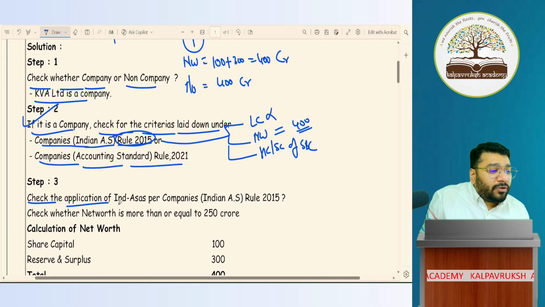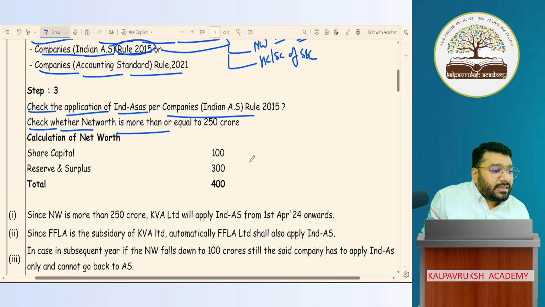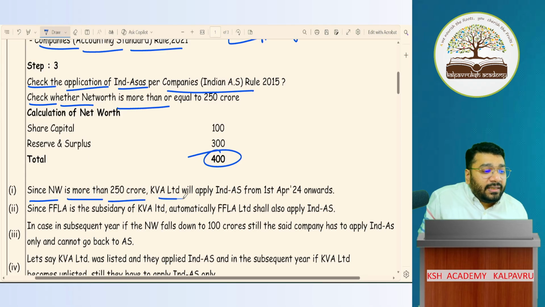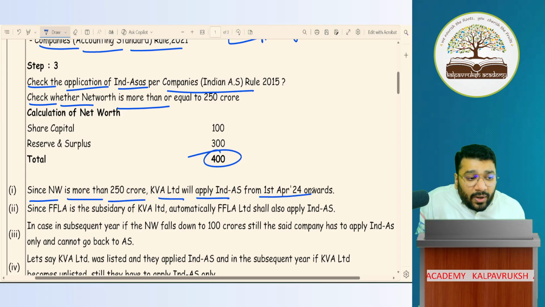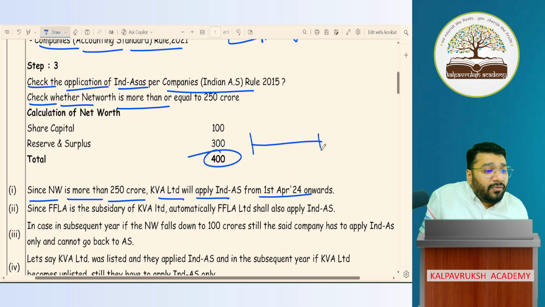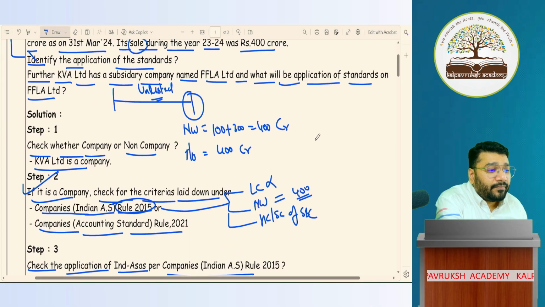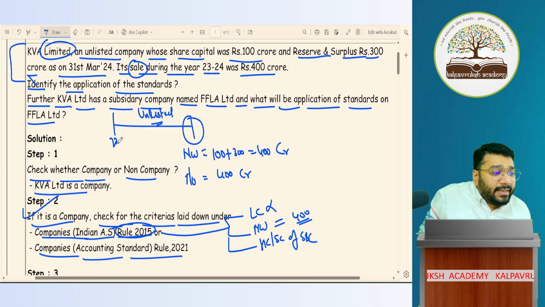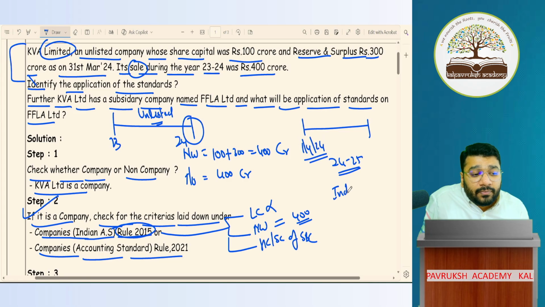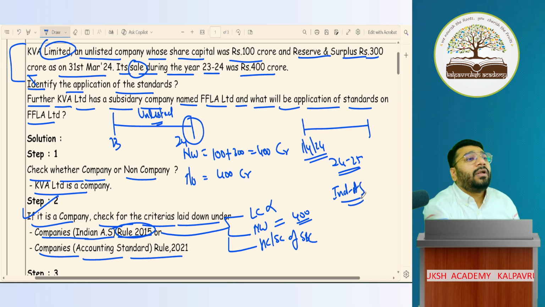Step 3. Check the application of Ind AS as per rule. Check whether net worth is more than or equal to 250 crores. So here it is more than 250 crores. Since net worth is more than 250 crores, KVA Limited will apply Ind AS from 1 April 24, current year onwards. So they have all the information about the previous year. This is about the previous year 23-24, 31st March 24. Current year begins with 1/4/24. So in financial year 24-25, what will they follow? Ind AS they will follow. Got it, not got it?